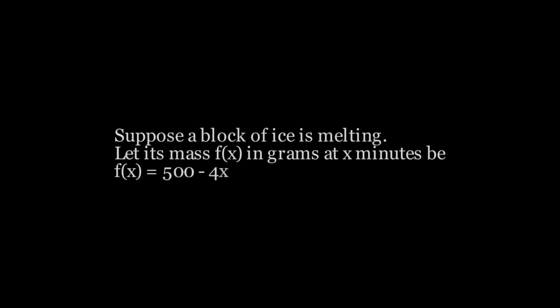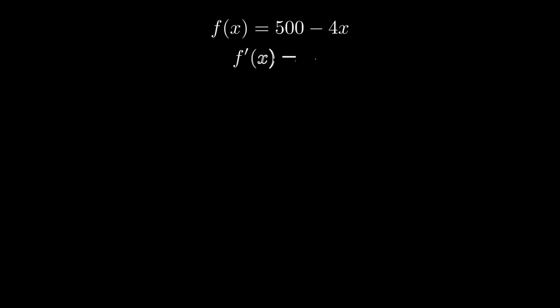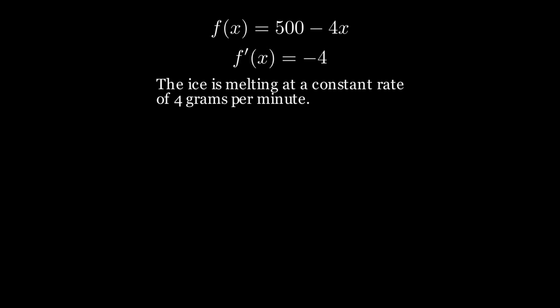For example, suppose a block of ice is melting. Let the mass in grams at time x minutes be f of x equals 500 minus 4x. If we take the derivative, it means the ice loses mass at a constant rate of 4 grams per minute.